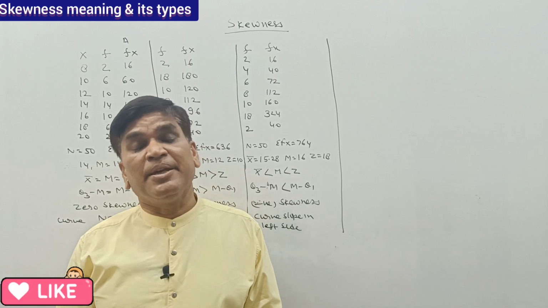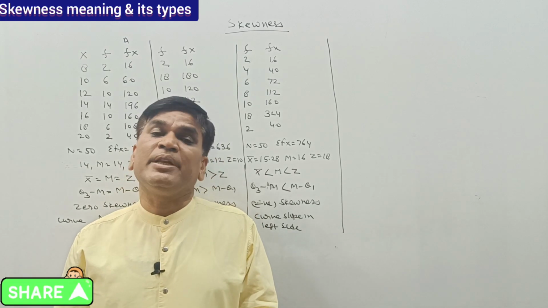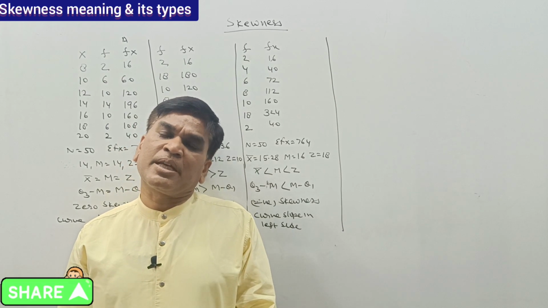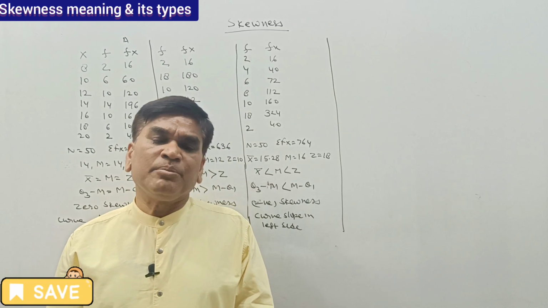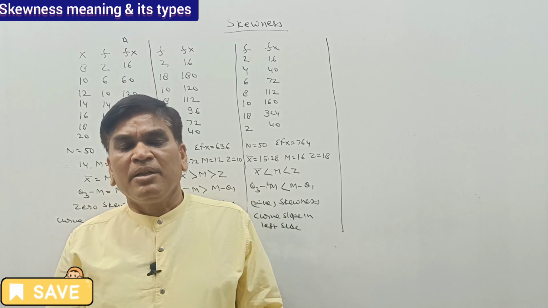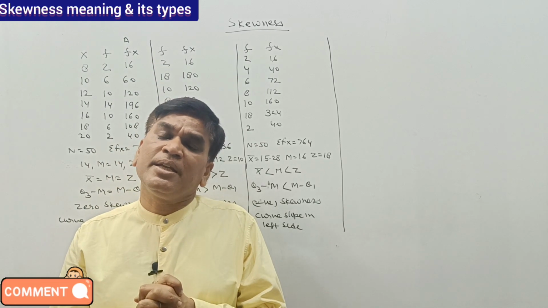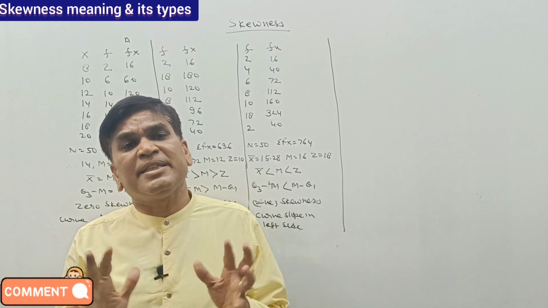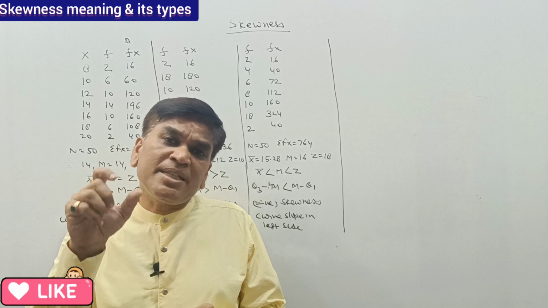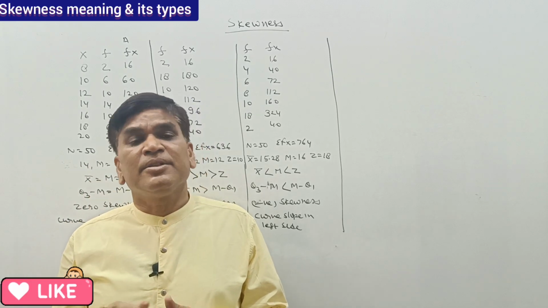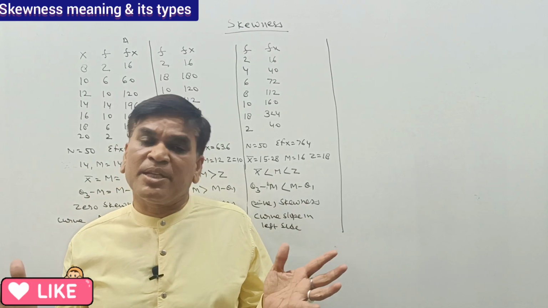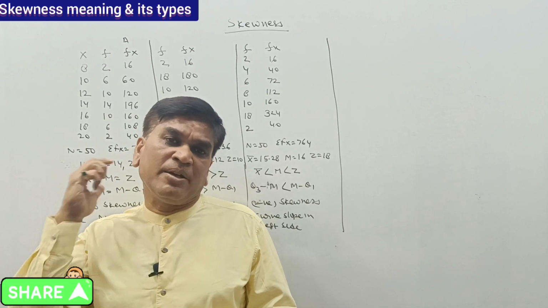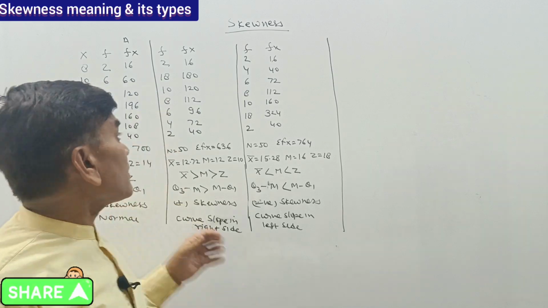Suppose a series is such that when we calculate the arithmetic mean, median, and mode, all the values are equal. It means there is no asymmetry in the series. The series is changing equally, so there will be no skewness. To discuss how many types of skewness there are, I have put an example here.